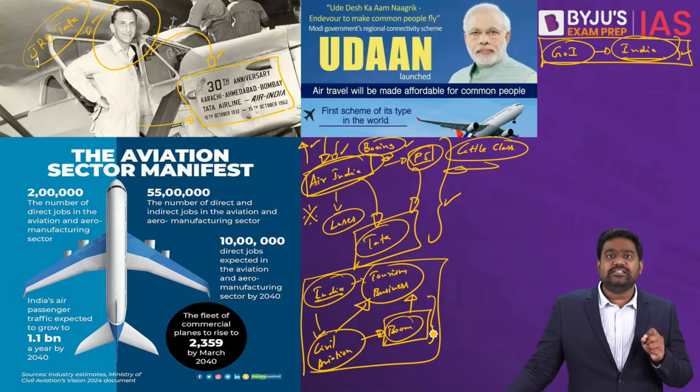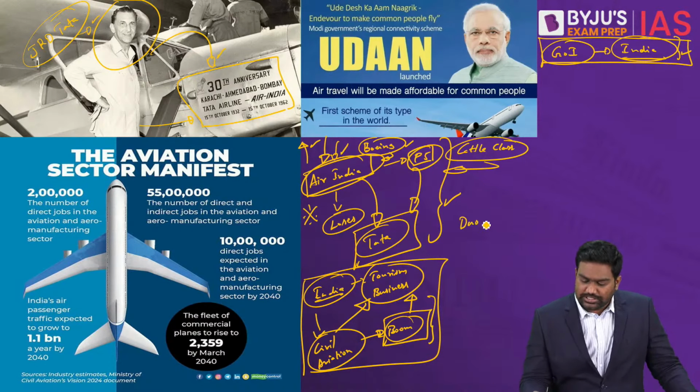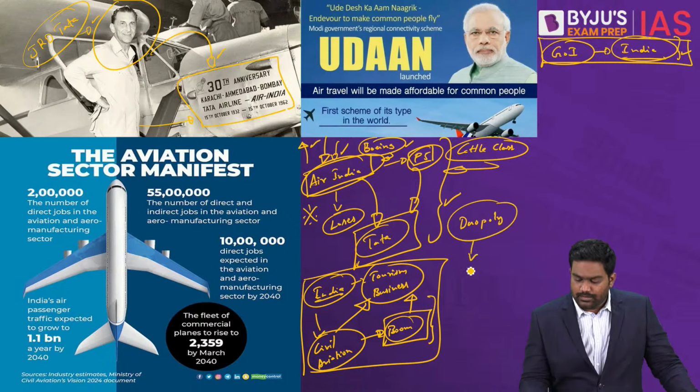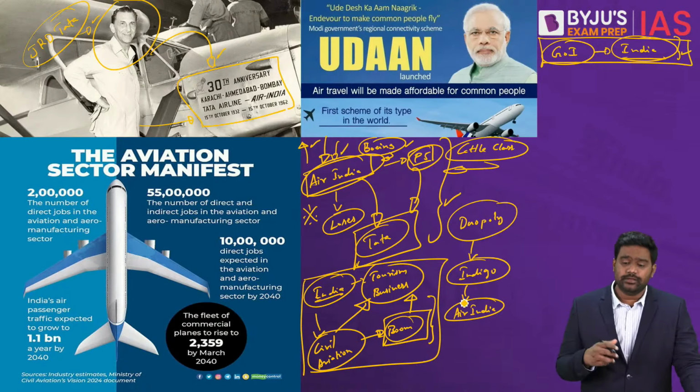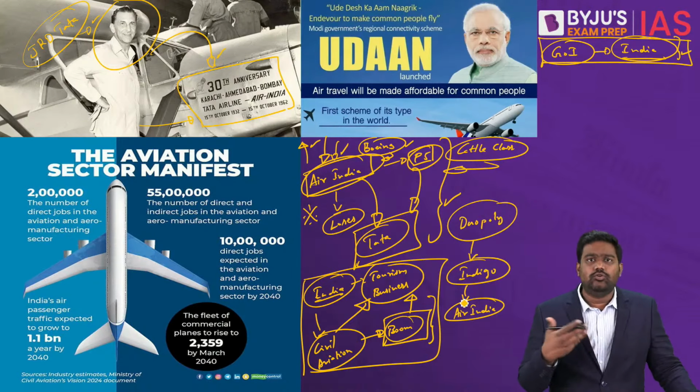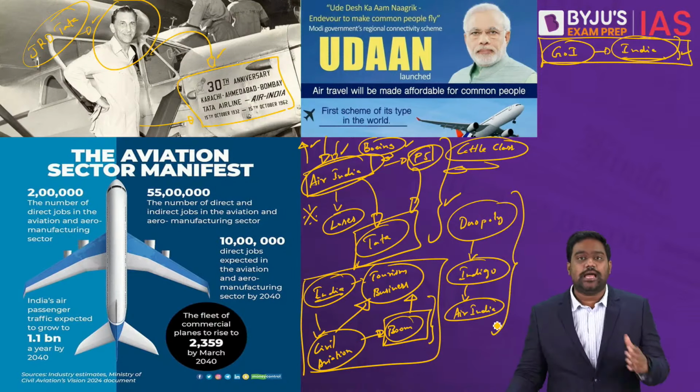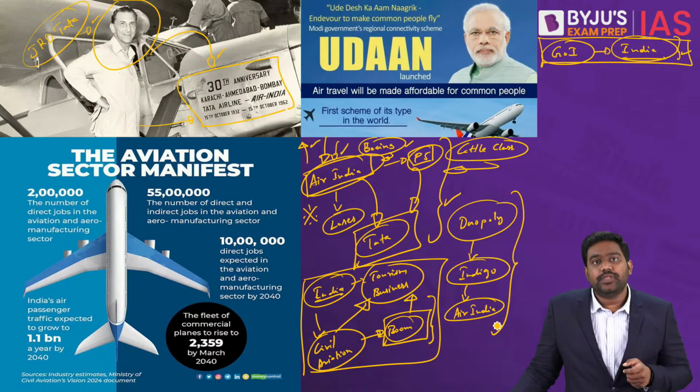But now we are witnessing a situation where it's almost turning into a duopoly. You have Indigo, which dominates the Indian airspace, along with players like Air India and a few others, maybe Vistara, SpiceJet to an extent. But the rest have all fallen, collapsed, and you see this consolidation happening in the aviation industry.